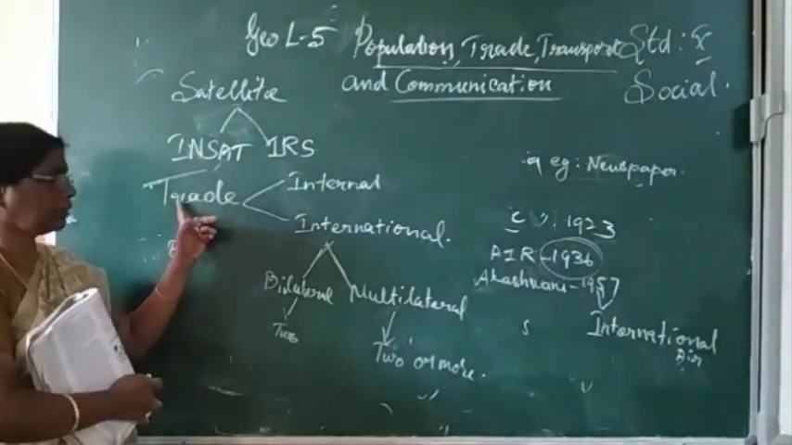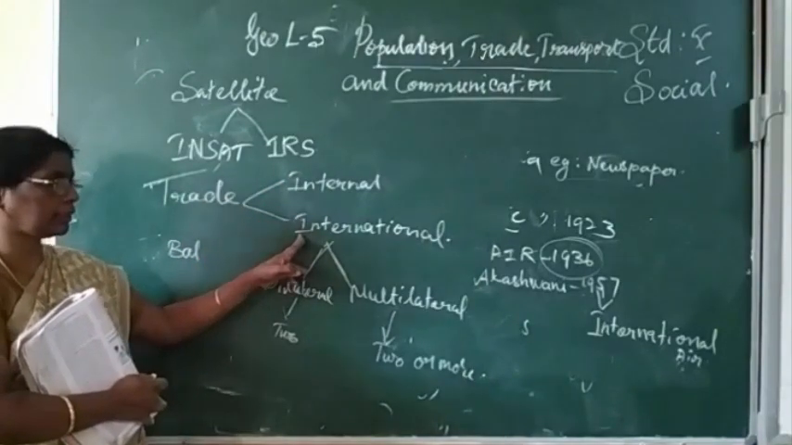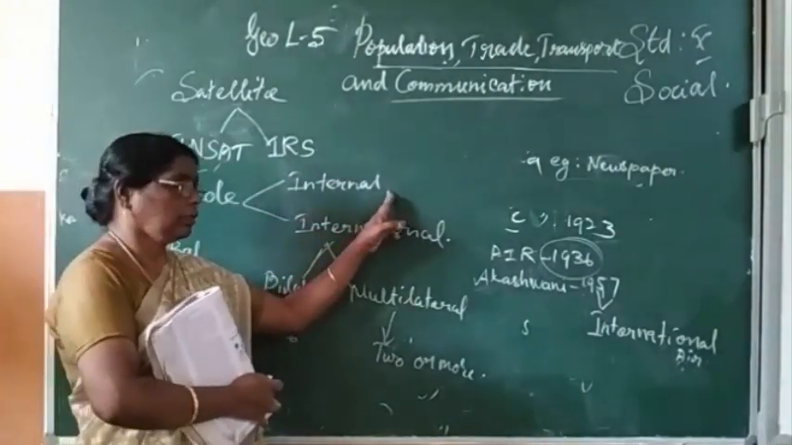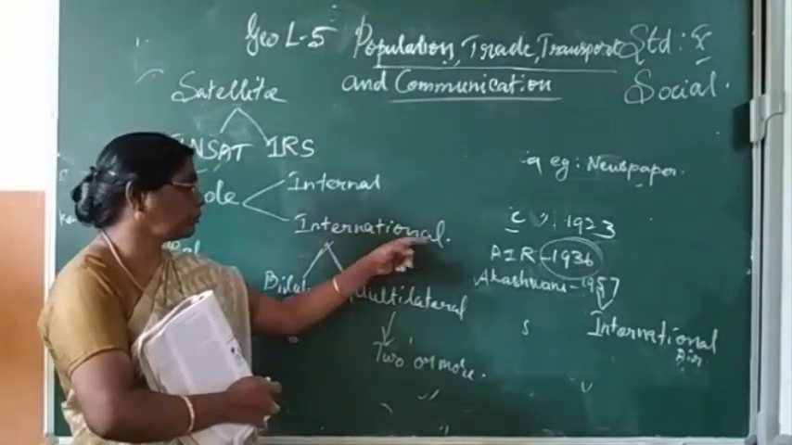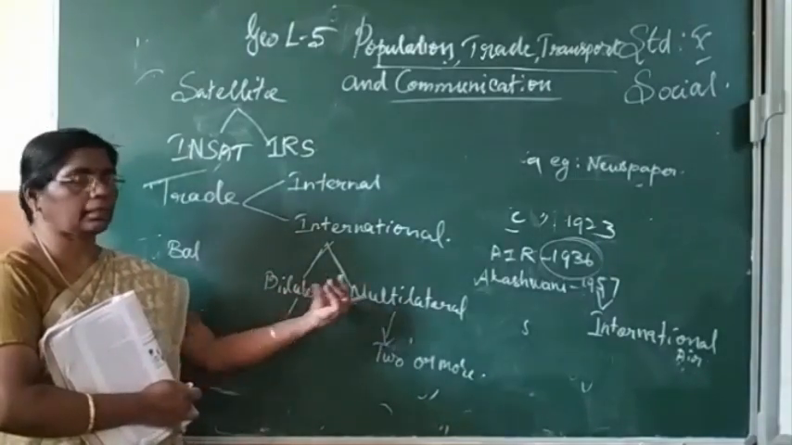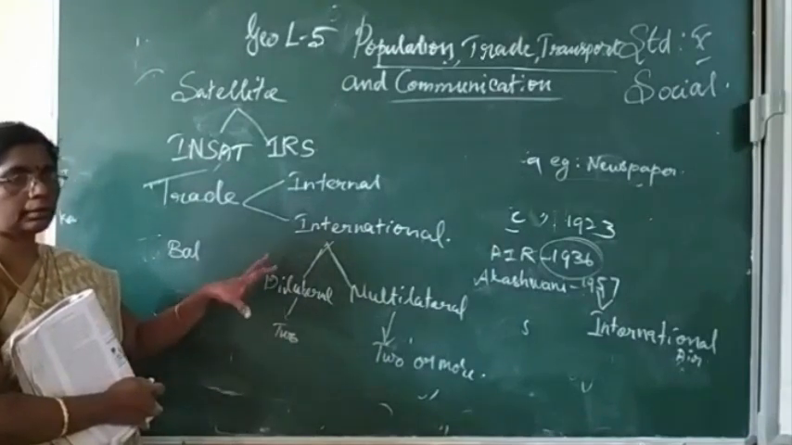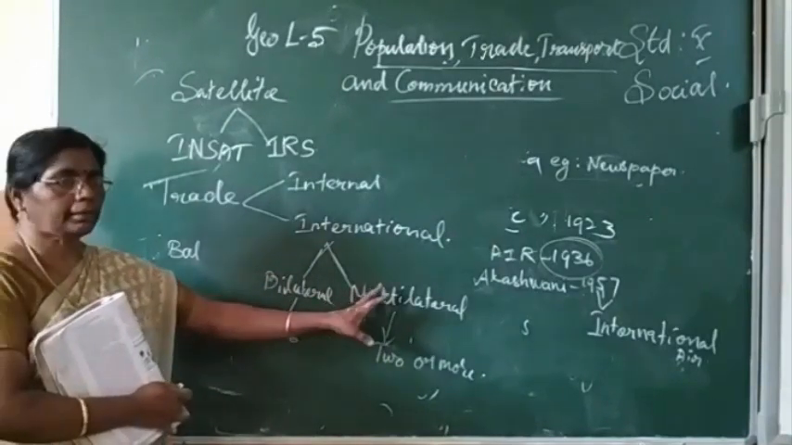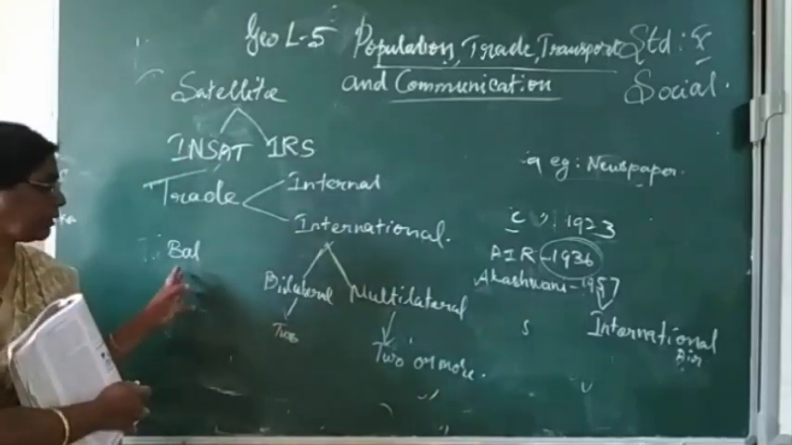Listen once again. Trade is divided into two: internal trade and international trade. Internal trade is also called domestic or local trade. International trade means foreign trade. International trade is also divided into two: bilateral trade and multilateral trade. Bilateral trade means trade between two countries. Multilateral trade means trade between two or more countries.